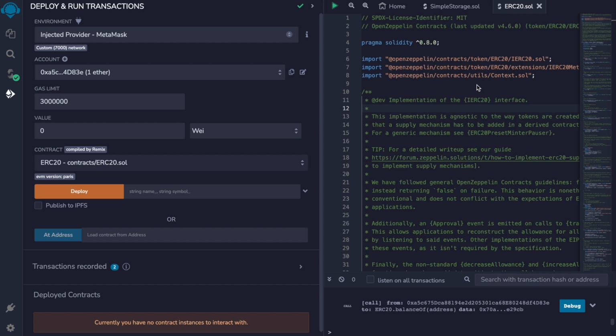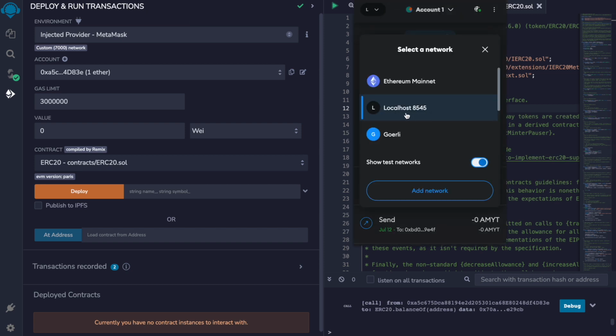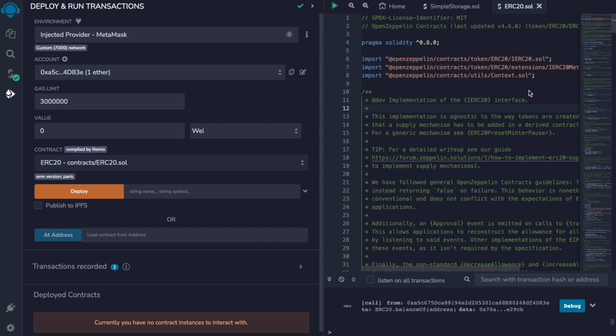This is an ERC20 contract from OpenZeppelin that we have already deployed on our local chain, and we can use Remix with the injected provider from MetaMask, and you can see MetaMask is working on a localhost chain that I am running locally with WasmX.